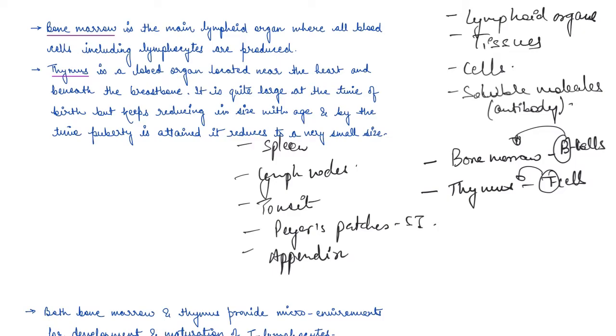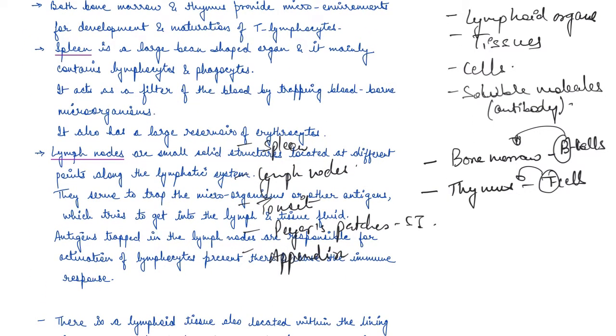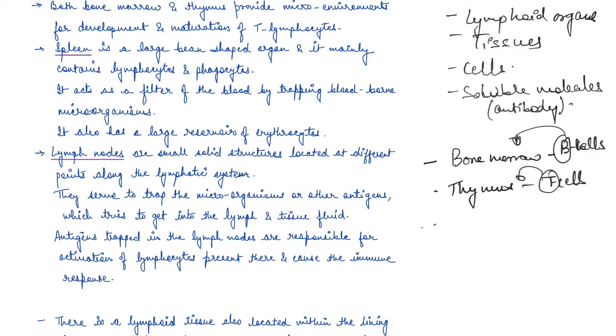Apart from that, spleen also has a large reservoir of erythrocytes as well. So this is spleen.